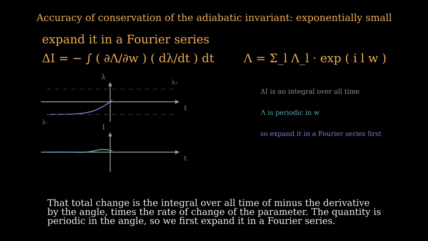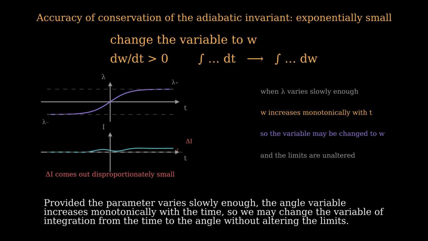That total change is the integral over all time of minus the derivative by the angle times the rate of change of the parameter. The quantity is periodic in the angle, so we first expand it in a Fourier series. Provided the parameter varies slowly enough, the angle variable increases monotonically with the time, so we may change the variable of integration from the time to the angle without altering the limits.